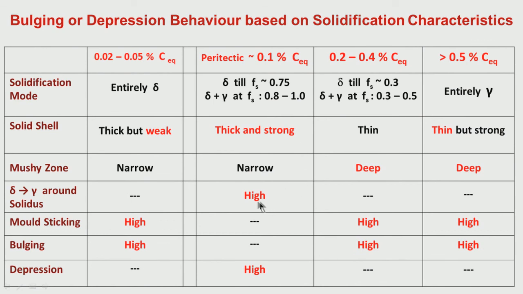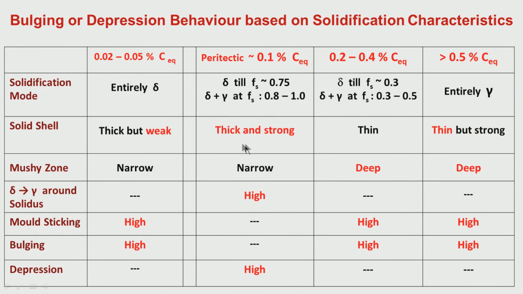What is going to happen? You see here, delta to gamma around solidus is relatively high. Almost the entire delta to gamma takes place in this temperature region. So, the shrinkage is quite high. If the shrinkage is quite high, you have depression. So, this particular chemistry has depression. We have a thick shell, and also at the end of the solidification, even at around 0.75 or 0.8 austenite has started forming, and towards the end of solidification it is totally austenite.